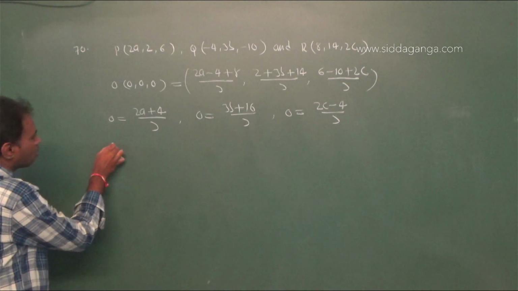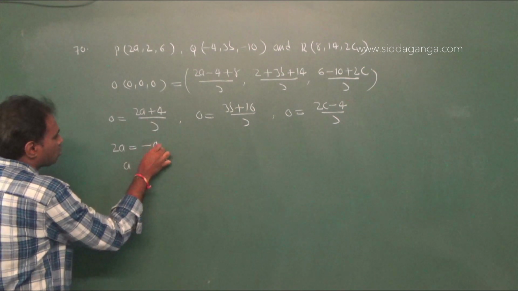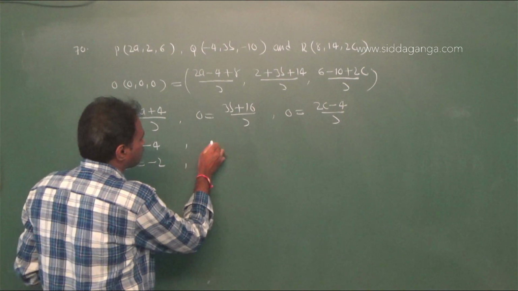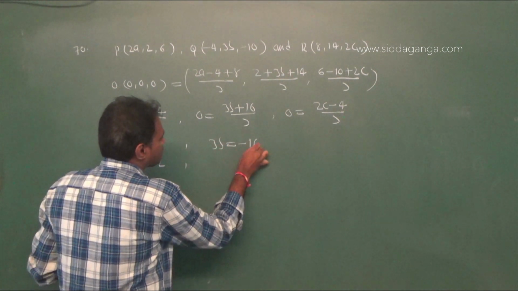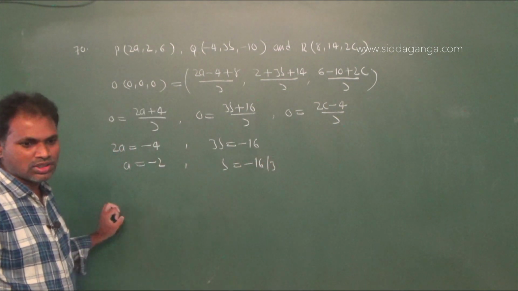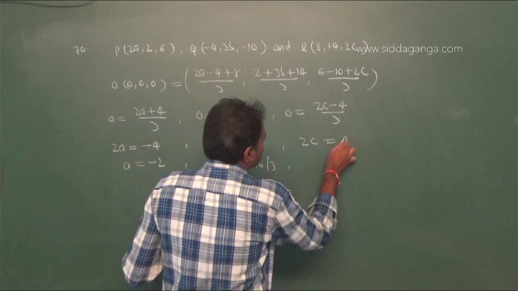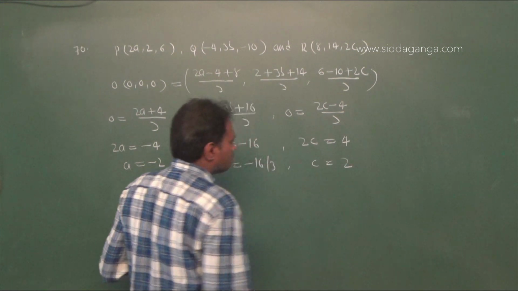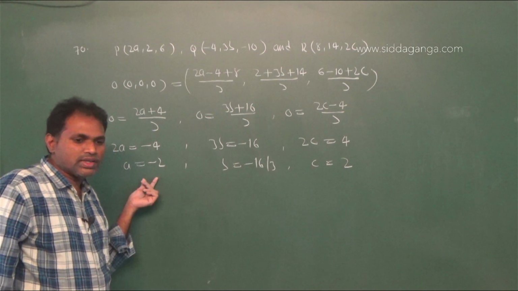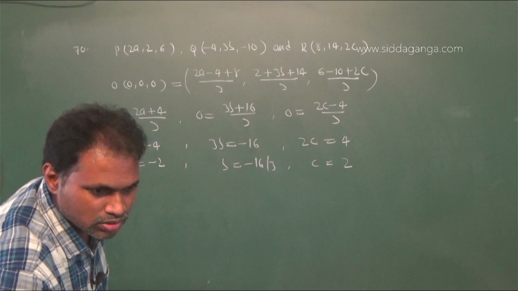Therefore 2a equal to minus 4, therefore a equal to minus 2. Next 3b equal to minus 16, therefore b equal to minus 16 by 3, and 2c equal to 4, therefore c equal to 2. Therefore the a, b, c values are minus 2, minus 16 by 3 and 2. Therefore option 3 is right. Next question.